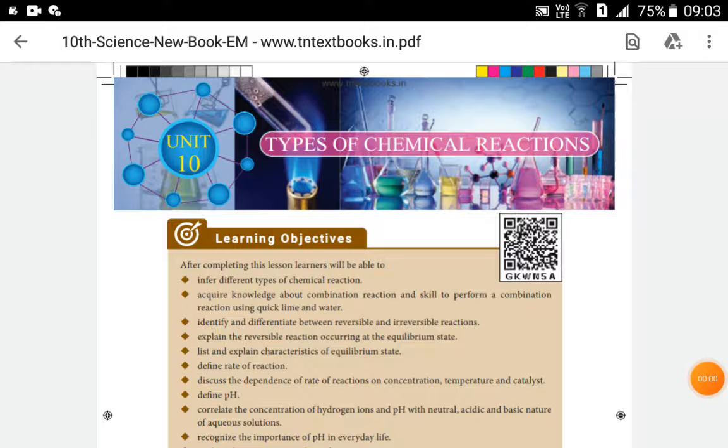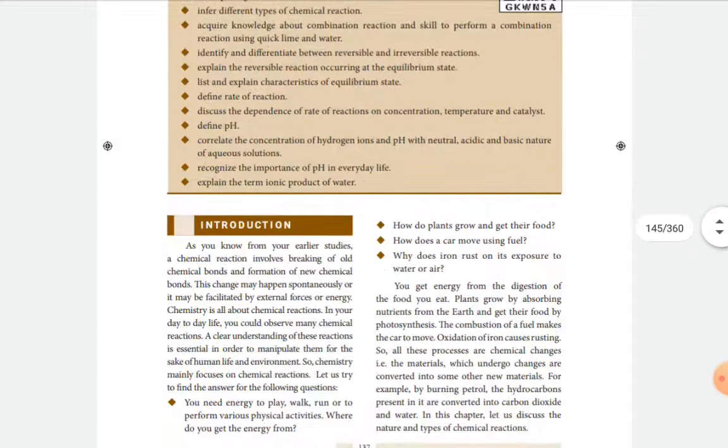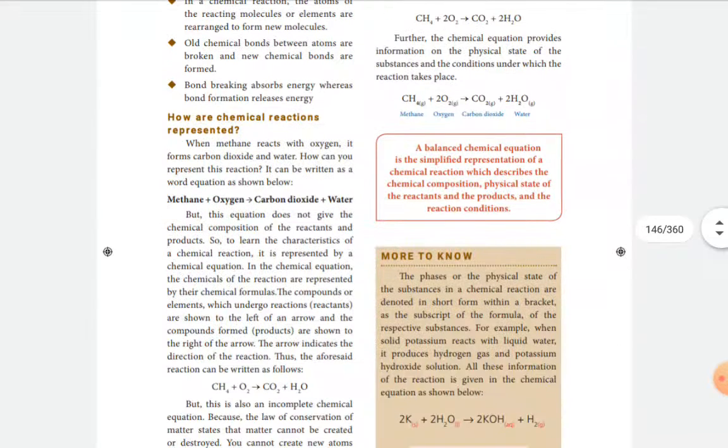My dear students of 10th standard, nowadays we are revising types of chemical reactions, and already we started. Chemistry mainly focuses on chemical reactions. A chemical reaction contains reactants. The reactants combine to give the product. Reactants are the substances which take part in the chemical reaction. The products are the new substances formed during the chemical reaction.